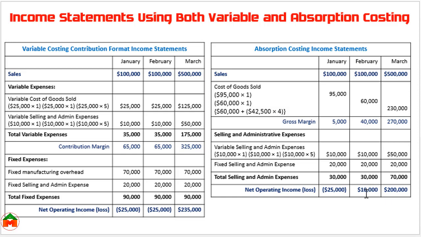How is it possible? The reason would be discussed in the next slide, but for your clear understanding you can see in absorption costing managers can show higher profit. In absorption costing the profit is higher than the variable costing. We can see in February there is a loss of 25,000, but in absorption costing in February there is a profit.